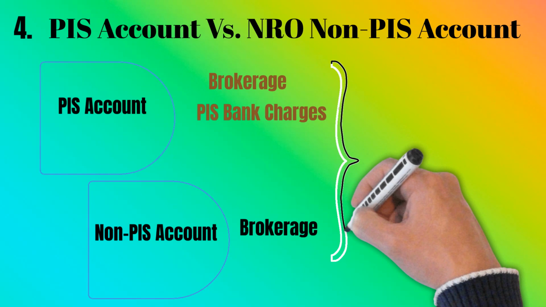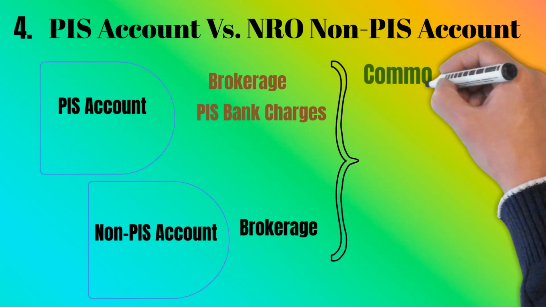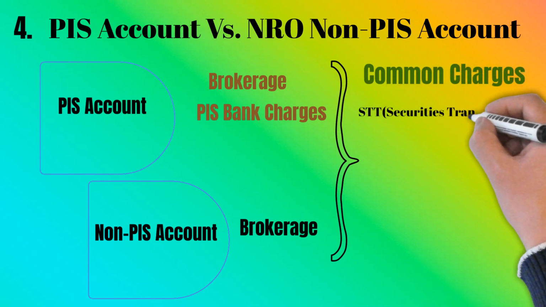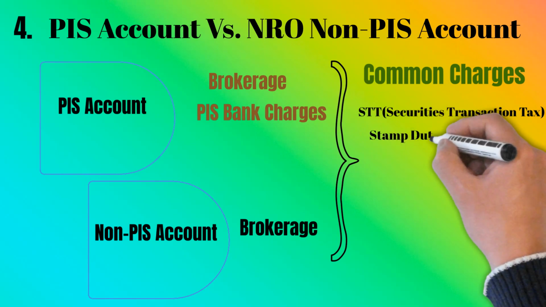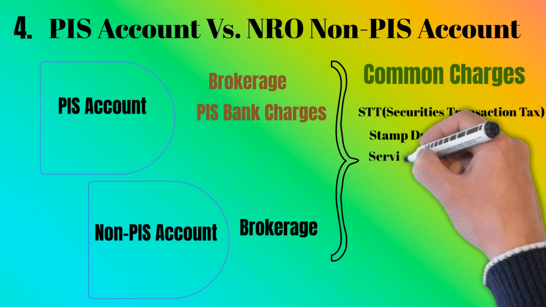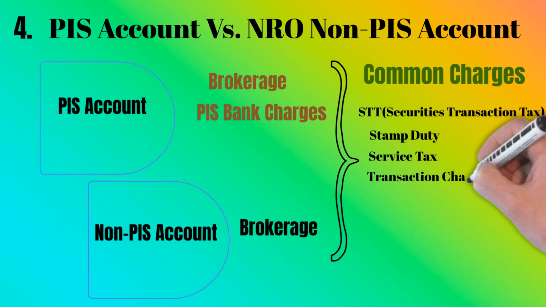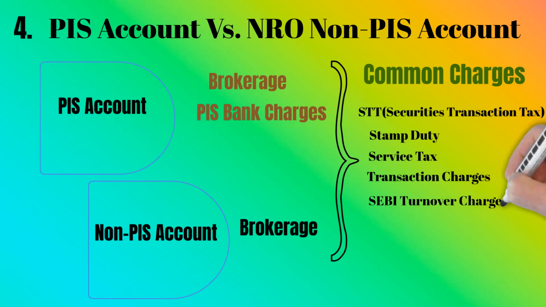You have to pay brokerage only. So in the case of a PIS account, you need to pay more charges. There are some common charges that apply to both PIS and non-PIS accounts like STT, stamp duty, service tax, transaction charges, and SEBI turnover charges. These are nominal charges only.